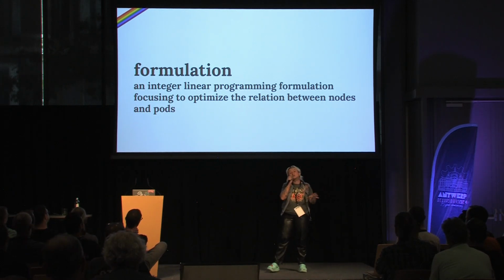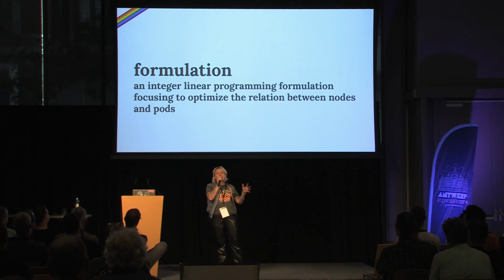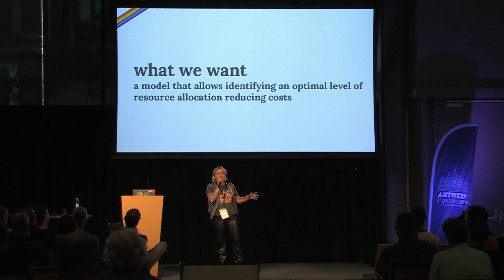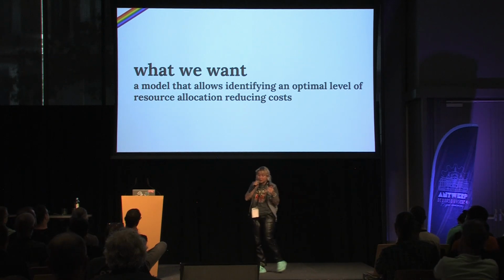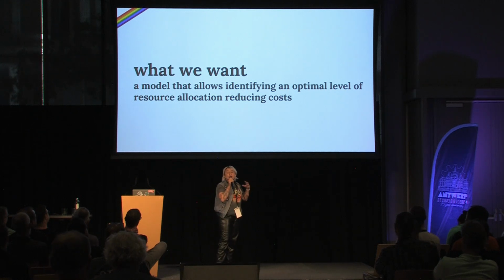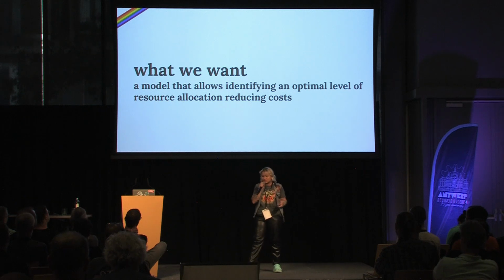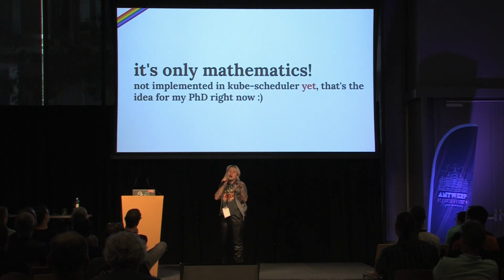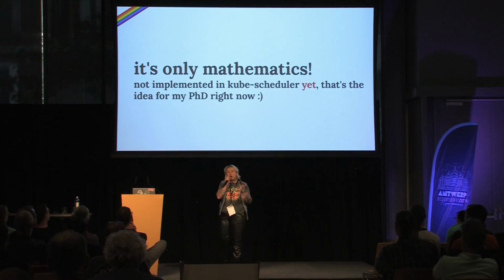We also created two algorithms to compare Kubernetes' default kube-scheduler with our formulation. We want a model that allows us to identify an optimal solution using Gurobi, a library to find optimal solutions, reducing costs in a mathematical solution, and in the future implement that in a real cloud. This is only mathematics.